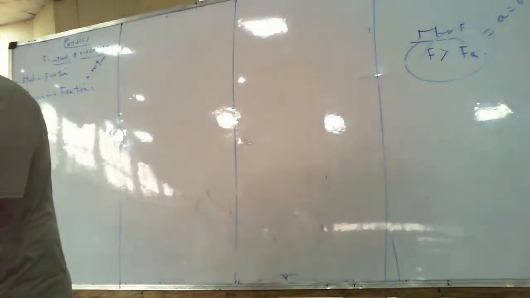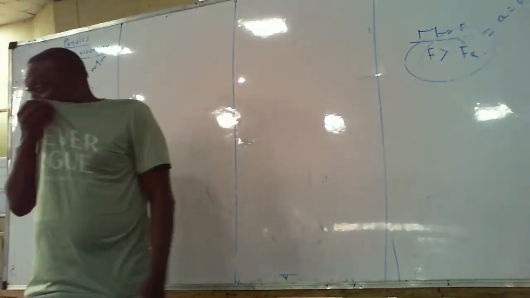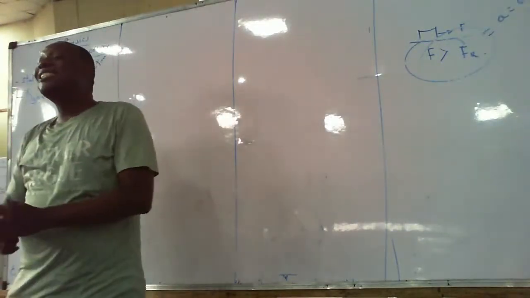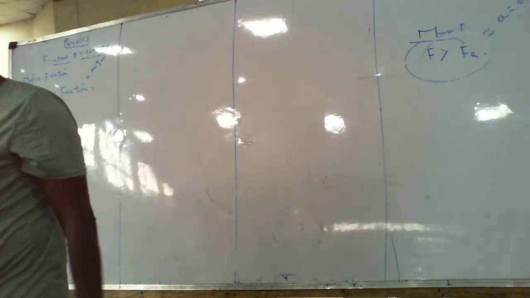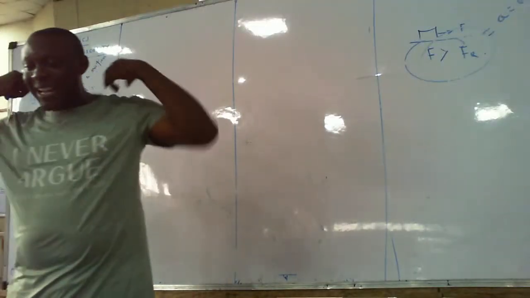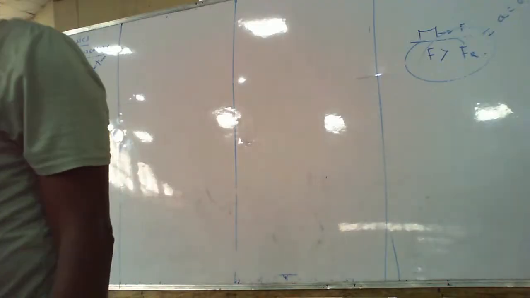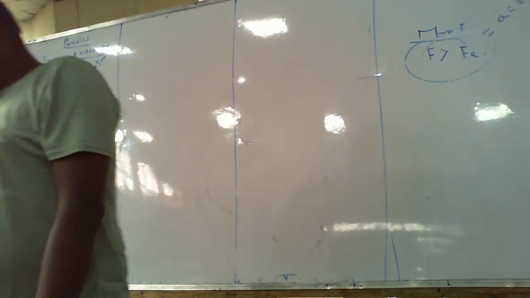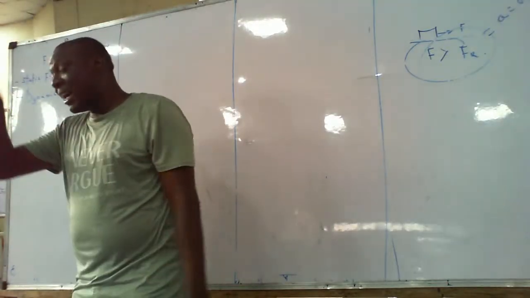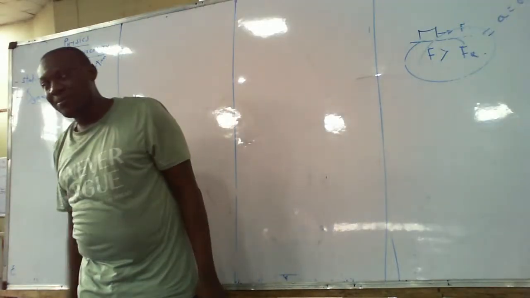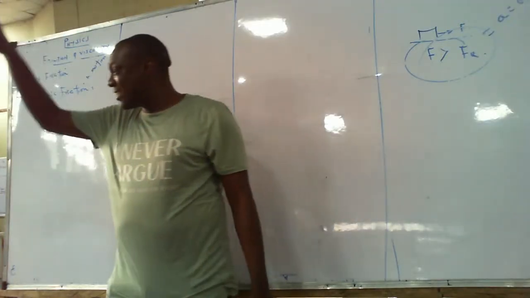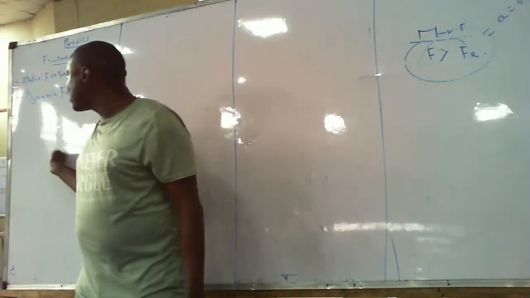Number 1, friction opposes motion. Number 2, friction is independent of the speed of sliding. Class, I state the law and explain it before I start calculation. I repeat myself: I state the law, I explain it before I start calculation.